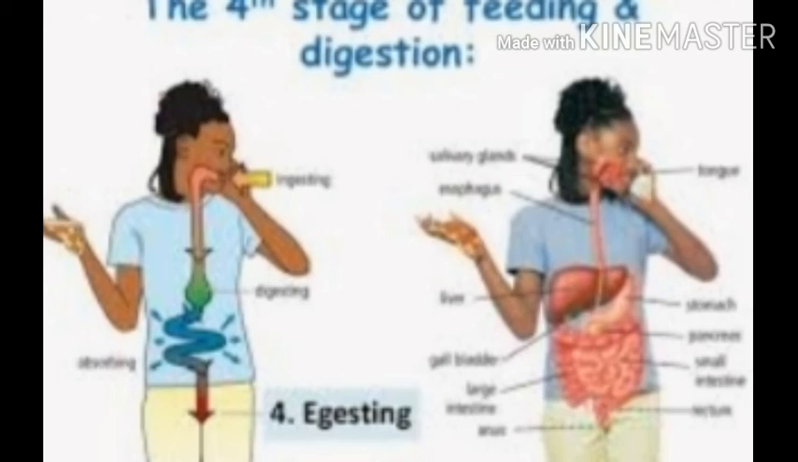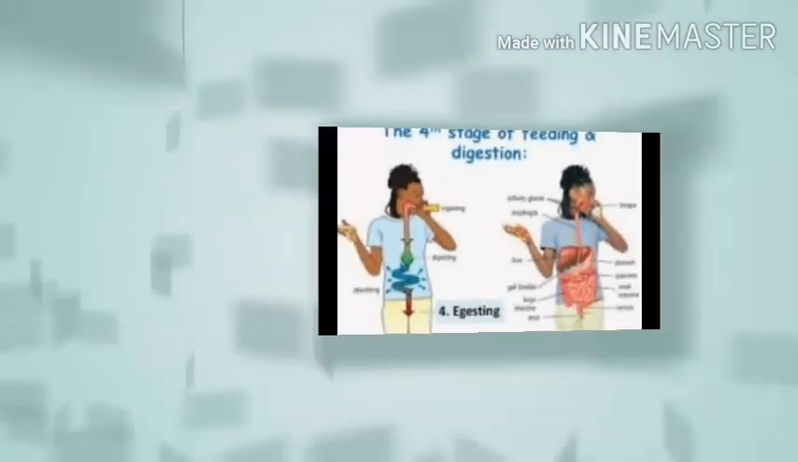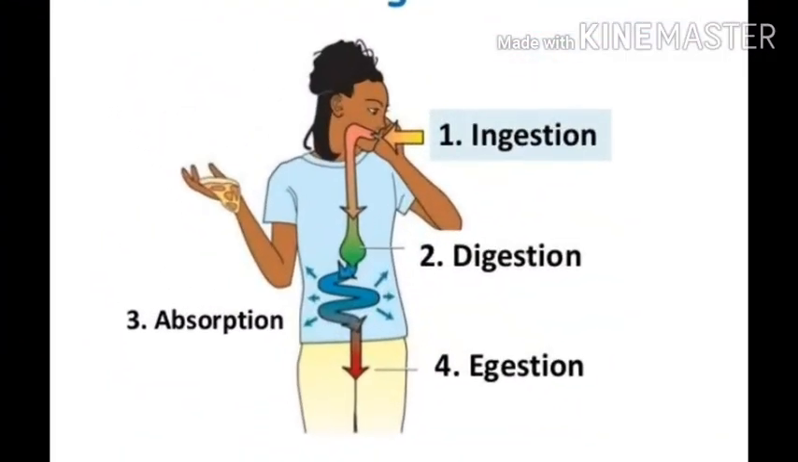Digestion. The ingested food is swallowed and enters the alimentary canal. Digestion is the mechanical and chemical breakdown of the food into simple soluble substances. Absorption. The digested food is then taken up by the circulatory system and carried to the cells of the body. This process is called absorption.